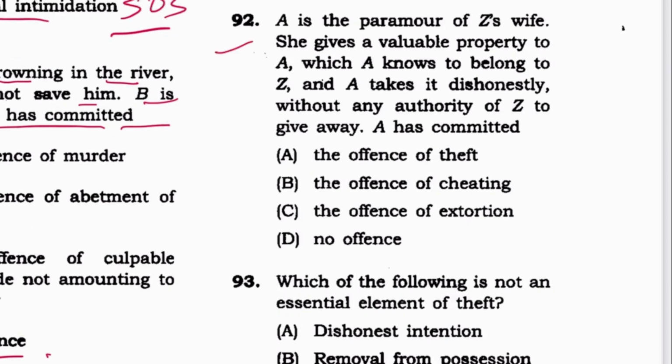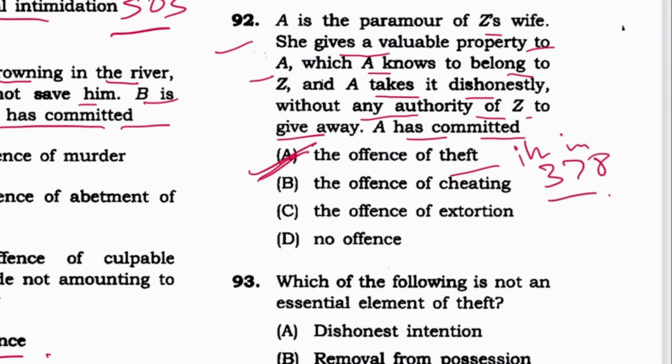Next 92. A is the paramour of Z's wife. She gives valuable property to A which A knows belongs to Z and A takes it dishonestly without any authority of Z to give away. A has committed offense of theft. A is the answer. This is an illustration in section 378 IPC. Theft.